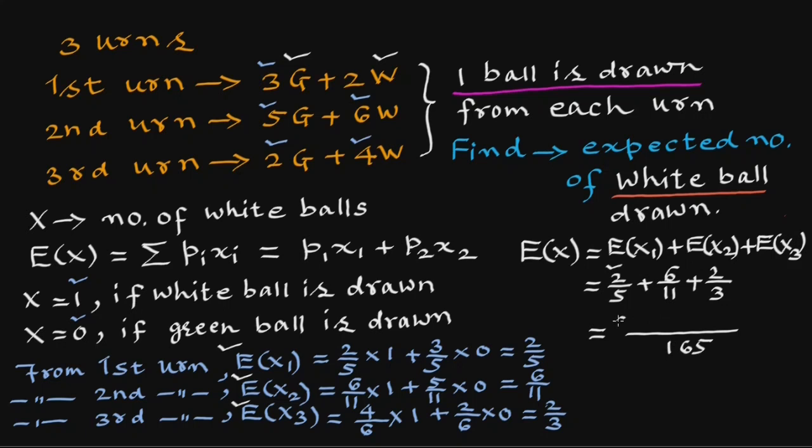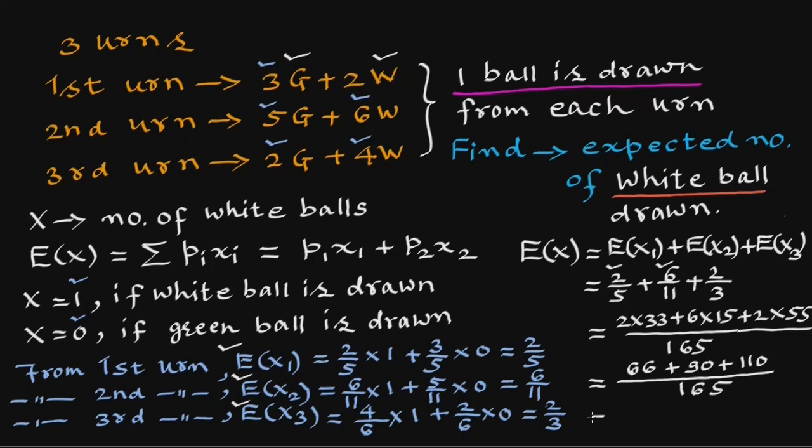This 2 multiplied by 165 upon 5 is 33, plus 6 multiplied by 165 upon 11 is 15, plus 2 multiplied by 165 upon 3 is 55. This will be 66 plus 90 plus 110 upon 165, which is 266 upon 165, which is 1.61.